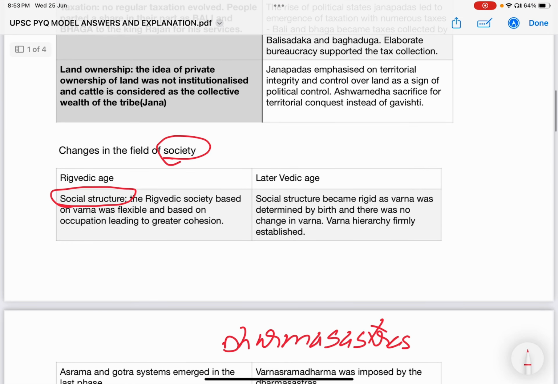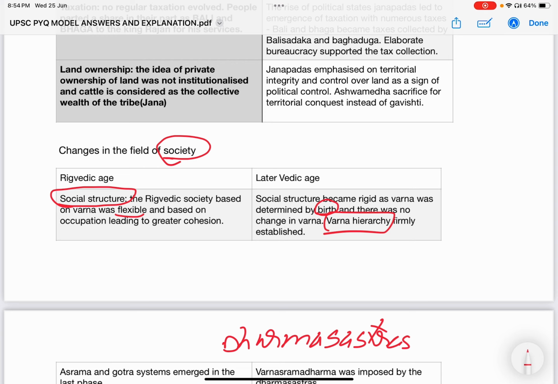So, in the first aspect, the social structure, which used to be flexible and more or less egalitarian, shifted to a drastically complex and hierarchical system. It is essentially based on birth, by Varna hierarchy. The Rigvedic social structure was largely flexible. There was no compulsion of Varna hierarchy.